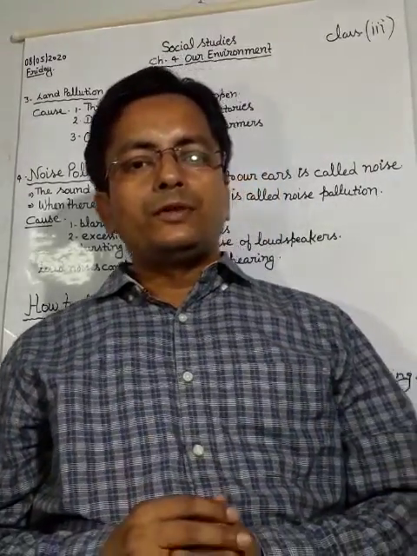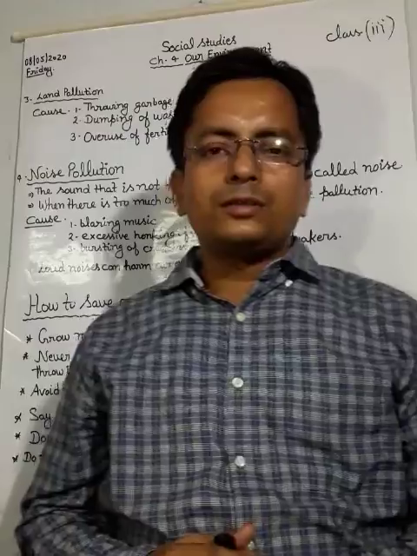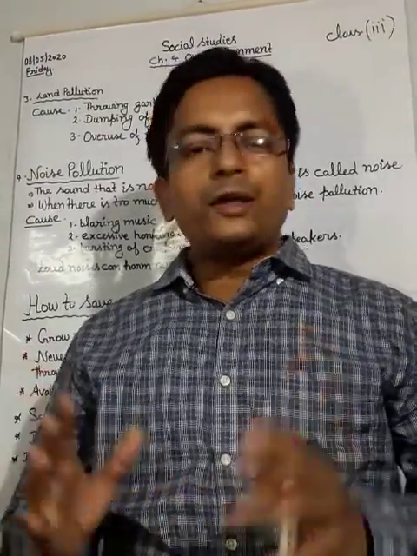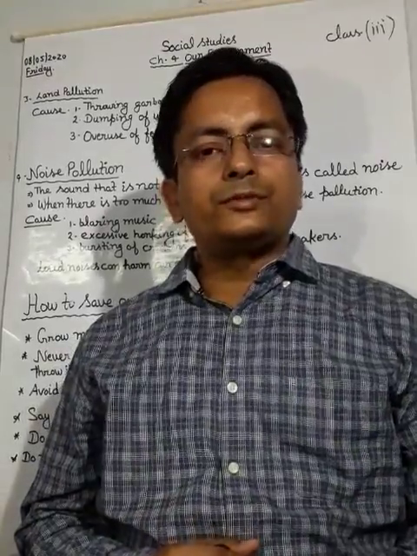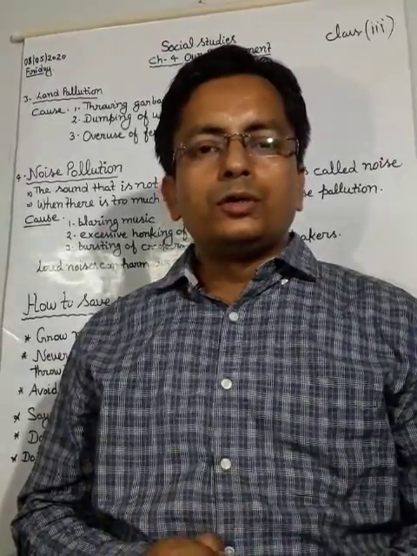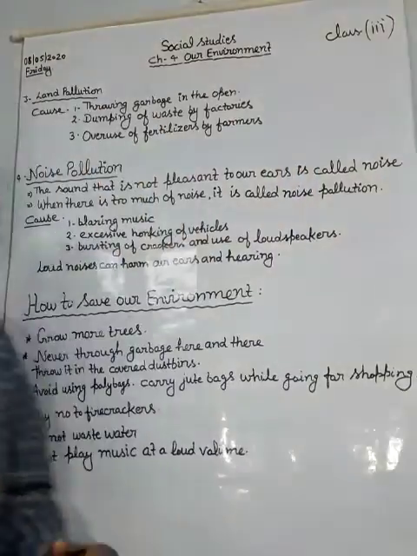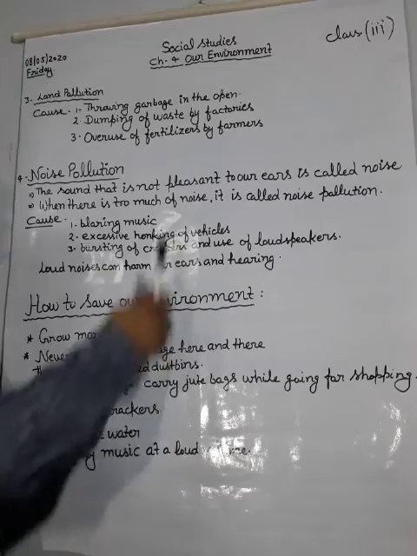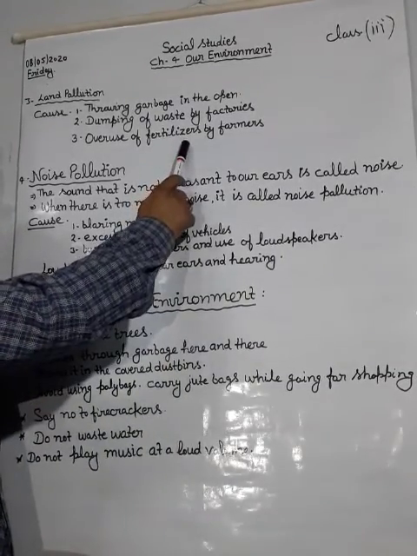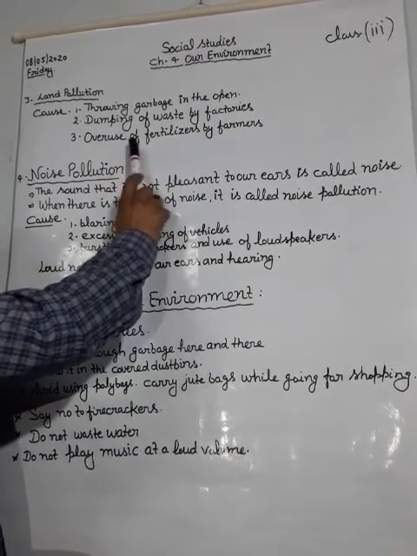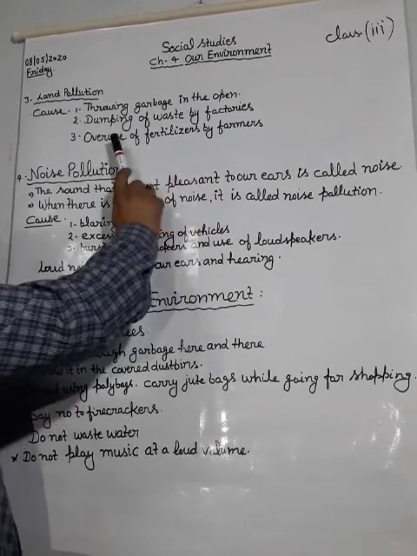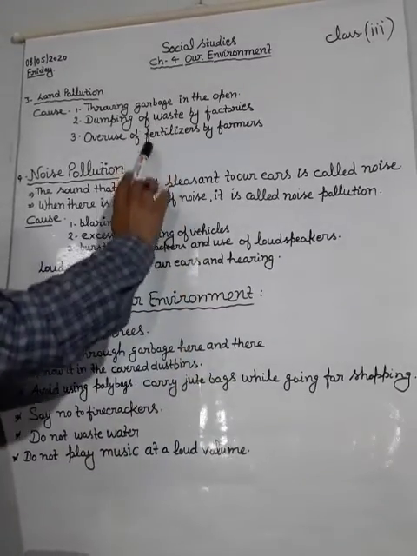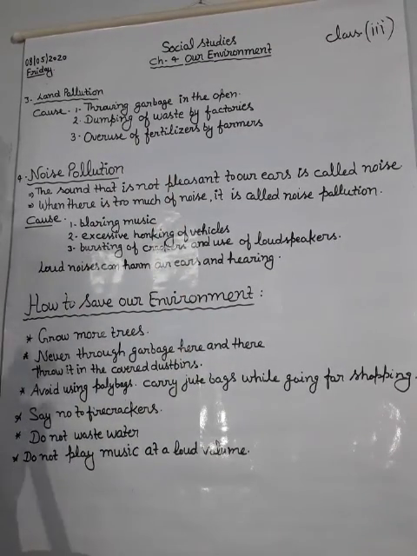When we use different types of fertilizer on the land, it affects our future productivity. So we should use fertilizers, but in a certain ratio. So overuse of fertilizer by farmers causes land pollution. By these activities our land gets polluted.